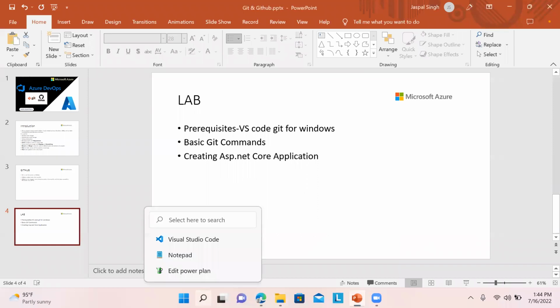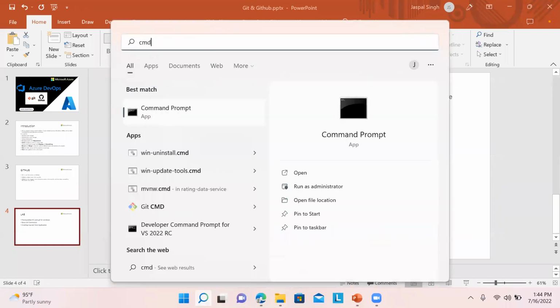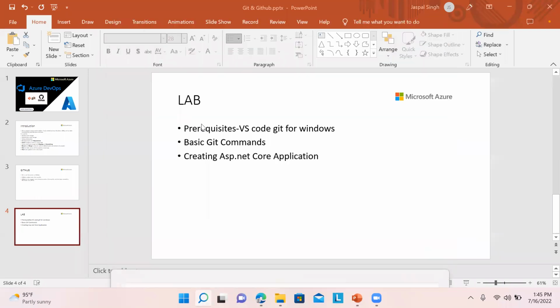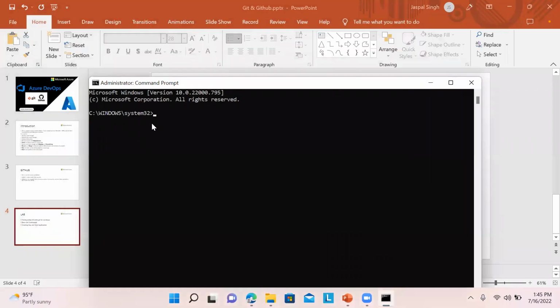I've already installed Git for Windows and all those things, so I'm directly going to the command prompt. Make sure you run it as administrator. I will change my directory to the C drive, and then we need to create a working folder or working directory in which I'll be creating my project. I'm using mkdir, these are the basic commands, my Git app. Then I will change the directory to my Git app.